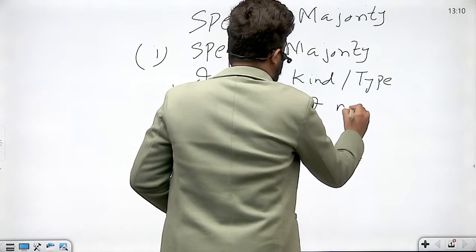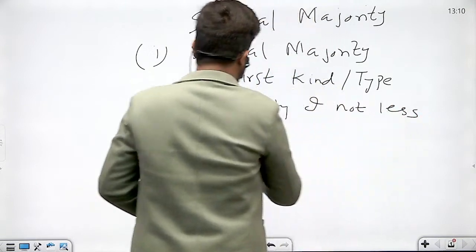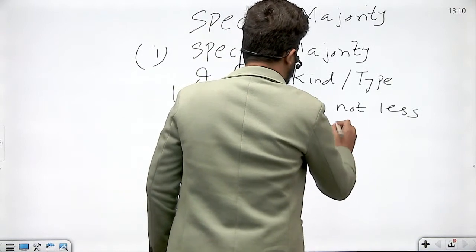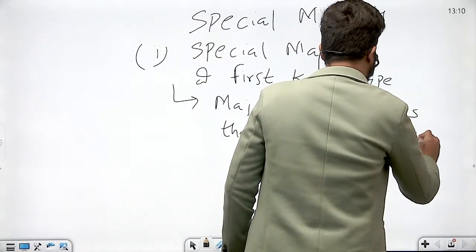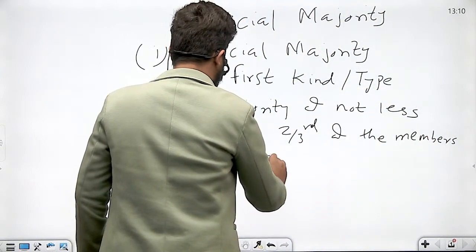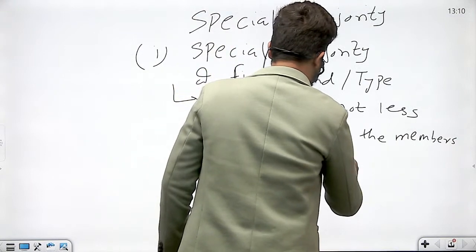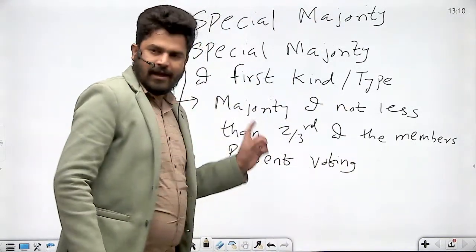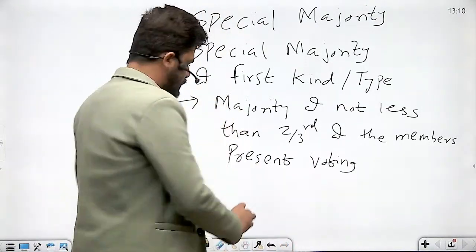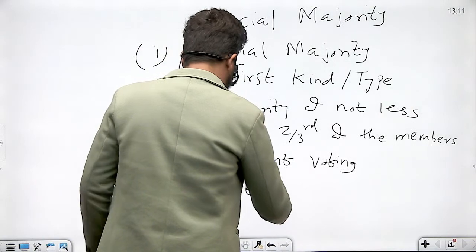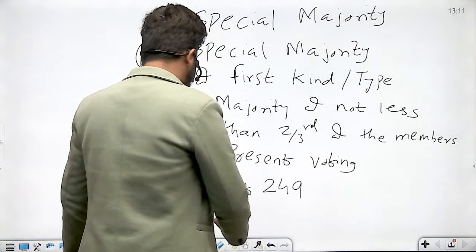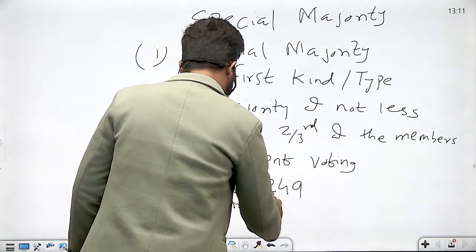Majority of not less than 2/3 of the members of each house present and voting. Where is this special majority used? It is used at two places. It is mentioned under Article 249 and Article 312.